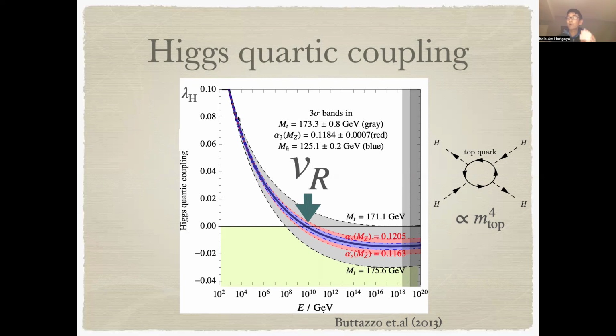Starting from the value 0.1 around the electroweak scale, because of quantum corrections from some interactions, in particular the top Yukawa coupling, the quartic coupling gets smaller and smaller and crosses zero at a high energy scale. In our theory, this scale is the parity symmetry breaking scale. And this point where the quartic coupling nearly vanishes is sensitive to the Standard Model parameters, in particular the top quark mass and the strong coupling constant.